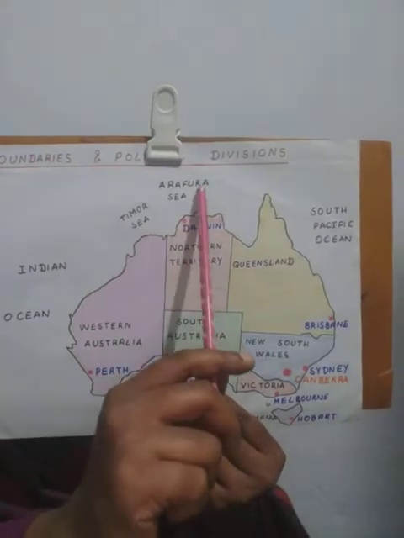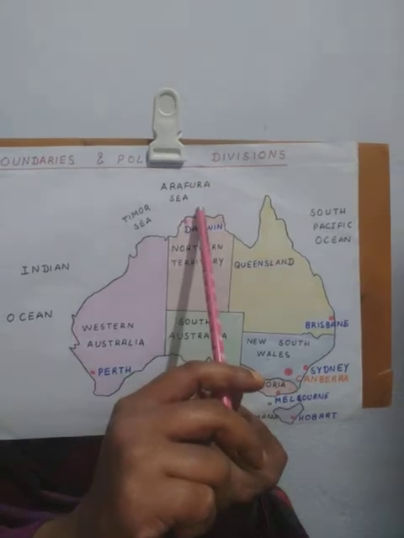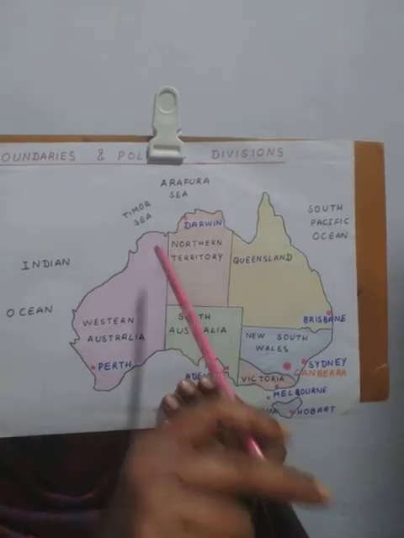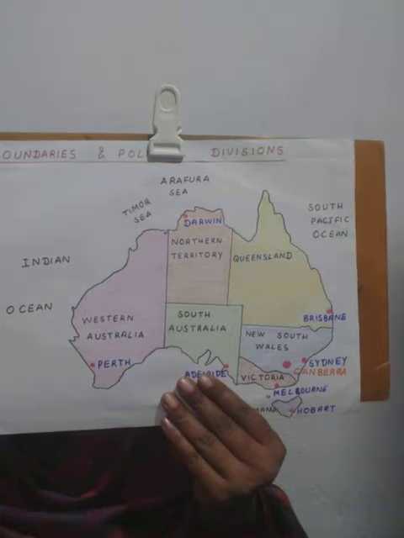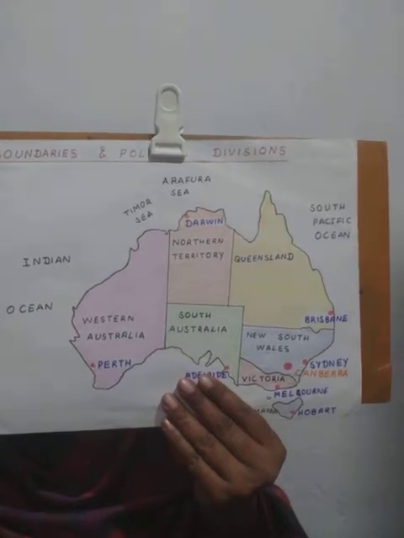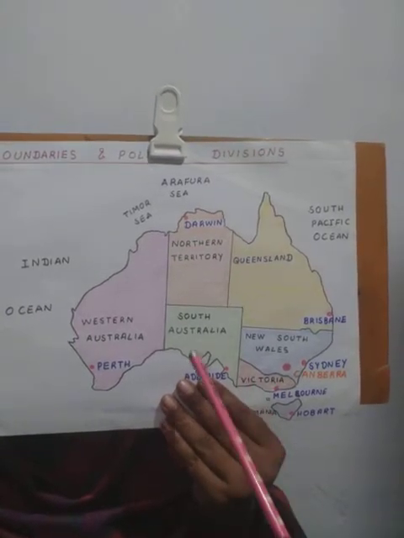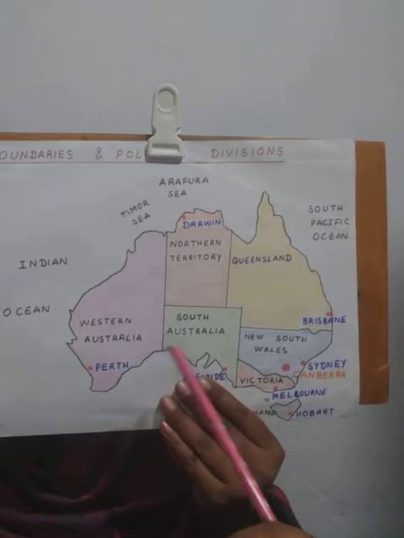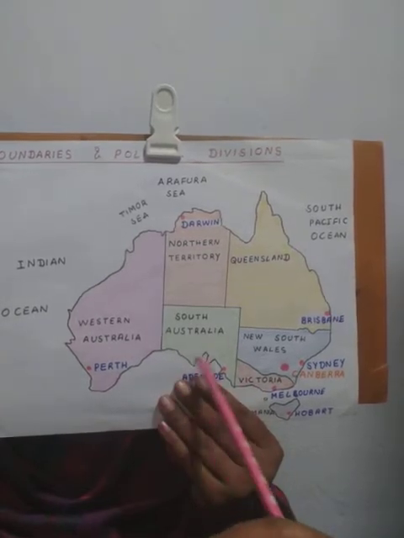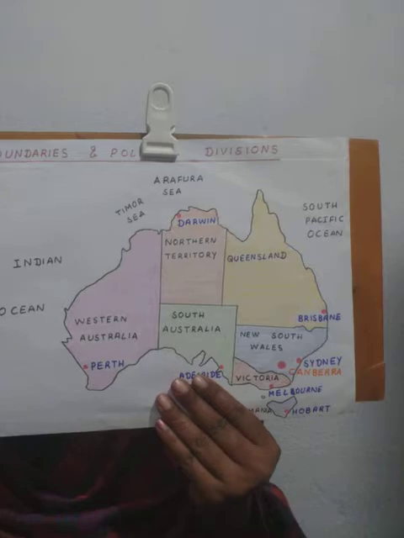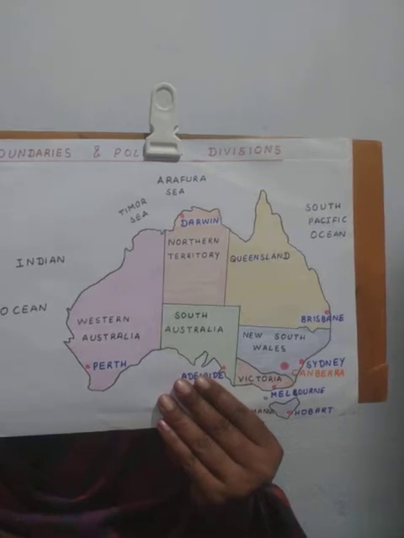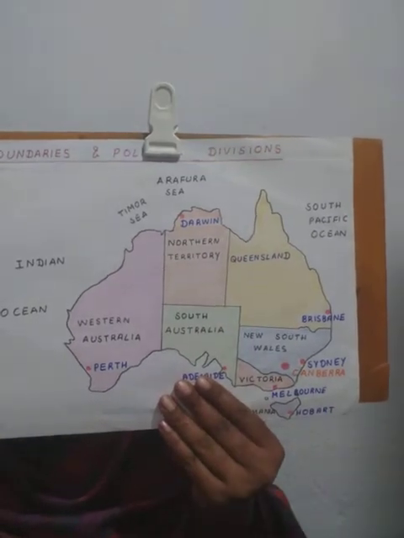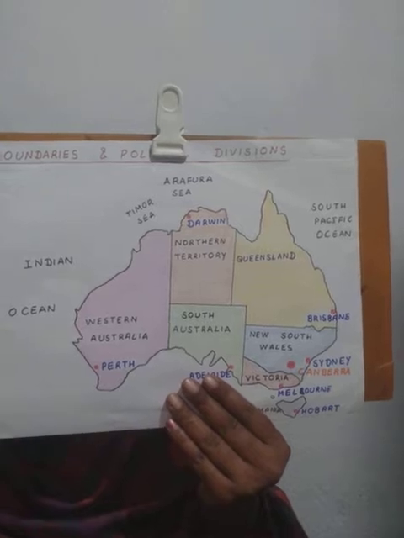In the north it is bounded by Arafura Sea and Timor Sea. And in the south it has Southern Ocean, though the Southern Ocean is not directly in contact with the coast of Australia. So that was all about its location and boundaries.